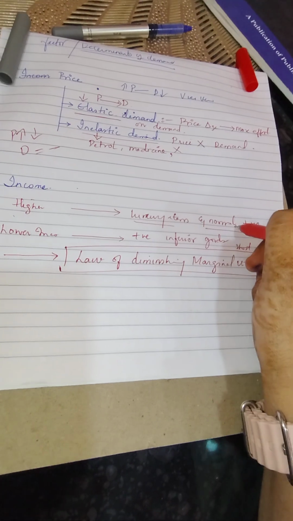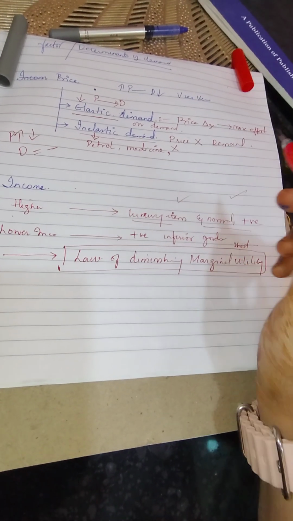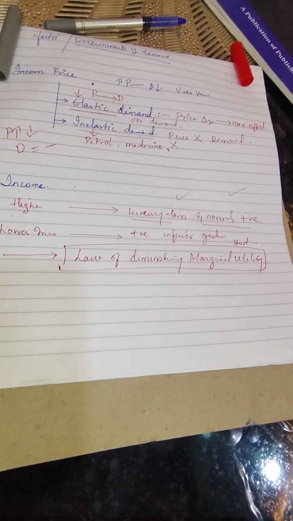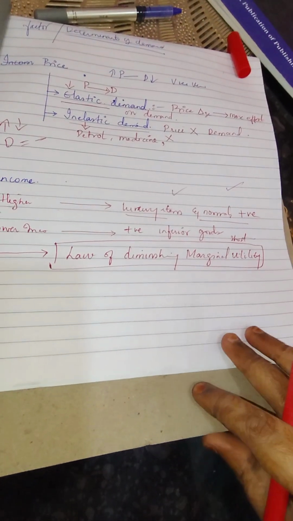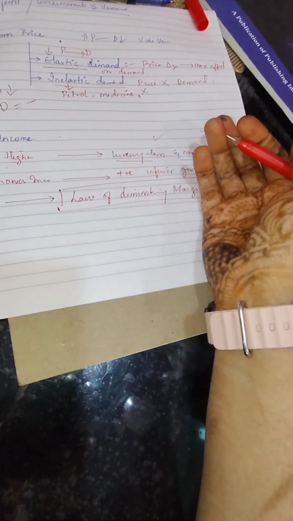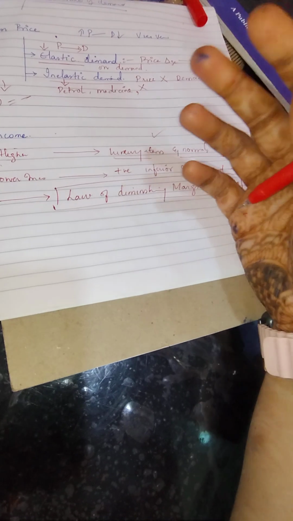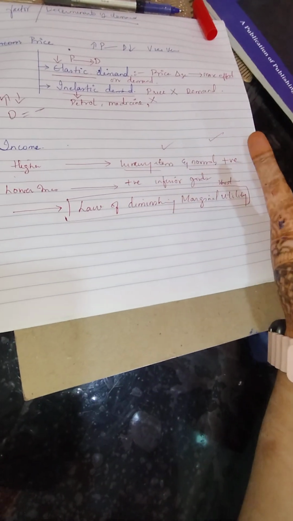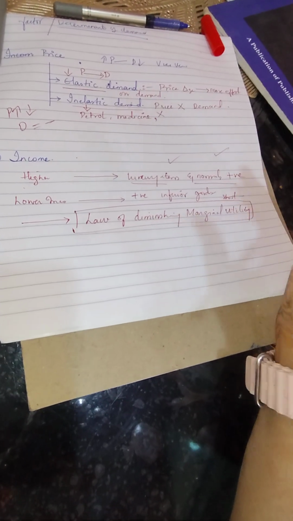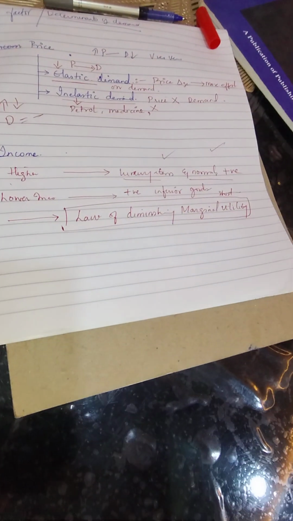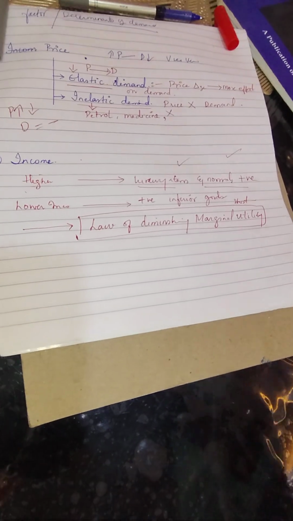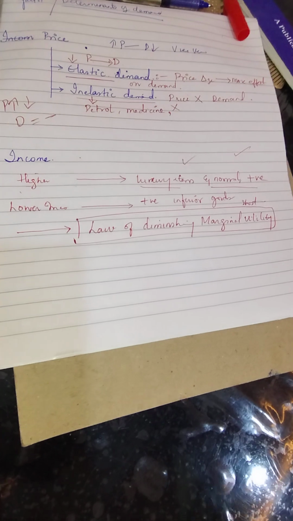बट हियर वी आर सेइंग कि अगर आप नॉर्मल गुड्स इंक्रीज हो रहे हैं बोल रहे हैं, लग्जरी गुड्स इंक्रीज हो रहे हैं बोल रहे हैं, बट द पीपल when they are using it for the second time, their satisfaction level goes down. How it is possible? I'll give you one simple example. When you go to ice cream parlor, basically say your salary has increased by like 50%. Now you are earning around 1 lakh rupees. So when you were earning 50,000 rupees, keeping all the expenses in mind, you might have taken one ice cream cone and probably you have given a treat to your friends of one ice cream cone.